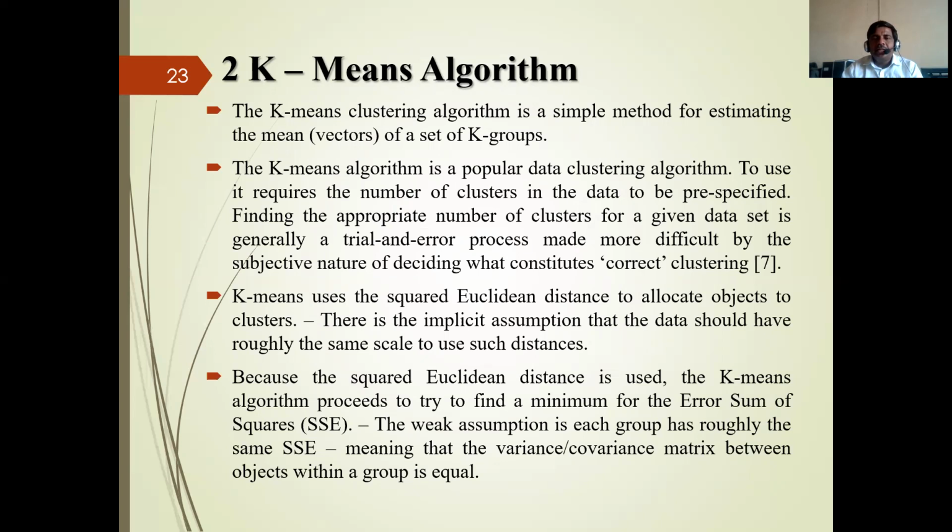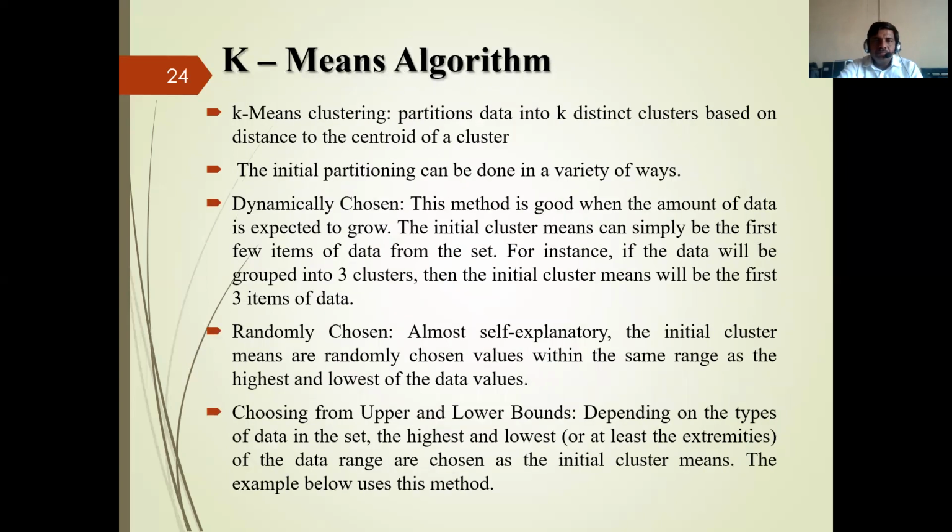And it is generally a trial and error process, made more difficult by the subjective nature of deciding what constitutes correct clustering. The k-means uses squared Euclidean distance to allocate the objects to clusters. There is an implicit assumption that data should have roughly the same scale to use such a distance. The k-means algorithm proceeds to try to find the minimum of the error sum of squares, and the weak assumption is that groups have roughly the same variance, meaning that the variance-covariance matrix of objects within a group is equal.